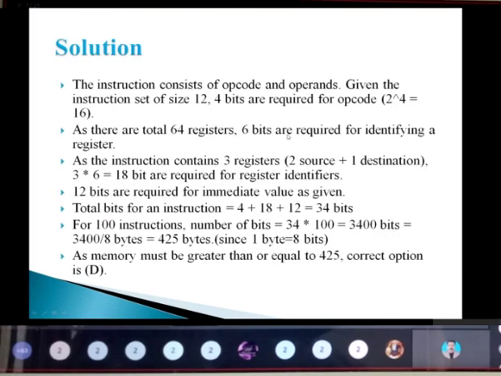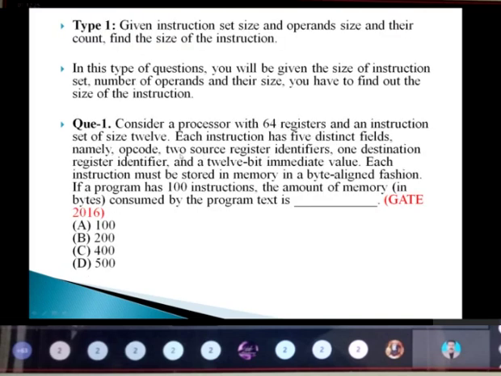So here total register is what? 64 registers they have given. So 6 bits are required for this register, because 2 power 6, it will be what? 64, right? So 6 bits are required for identifying this register. We have calculated. Next, how many registers are we having in the question?